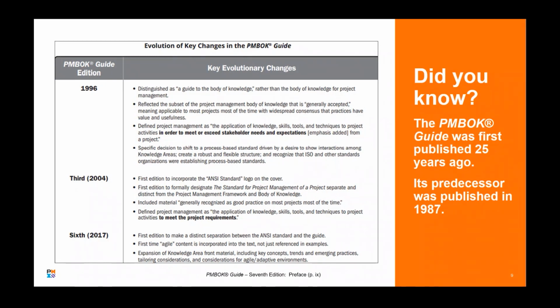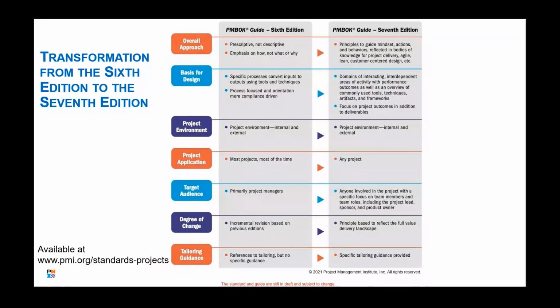For instance, one of the things was the role of the project manager, starting to move them from a project manager to a leader. And that leadership concept is one that has really permeated through everything going forward now. This comes right out of the 7th edition, so you can read all about it. And they always talk about how things have changed from one release to the next. So really, this transformation that happened as we went from the 6th really looks at 7 different areas.